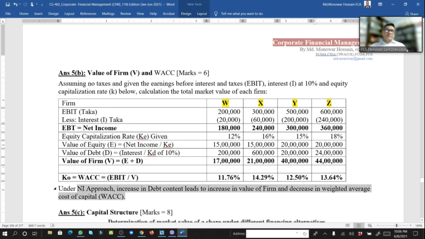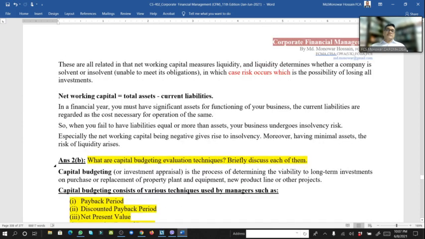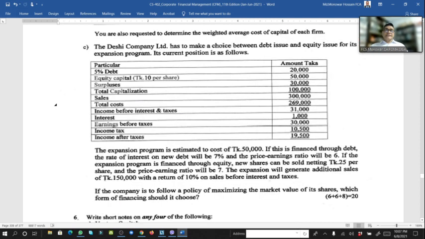Under NI approach, increase debt, etc. So here is the calculation of the weighted average cost of capital of 4 firms. Now 5C, another math. This math is last in this question, and number 6 is theory. So this one is 8 marks.